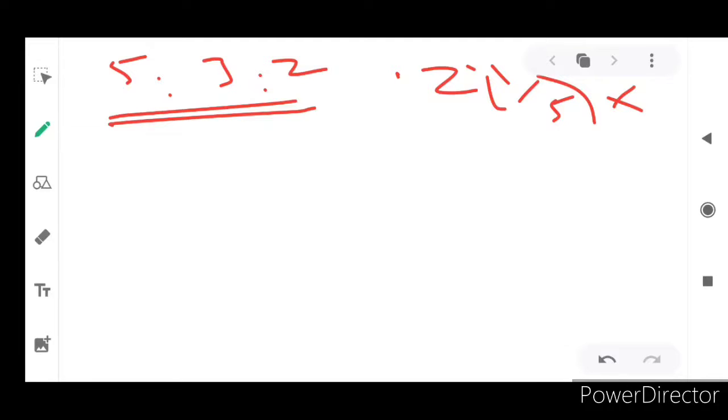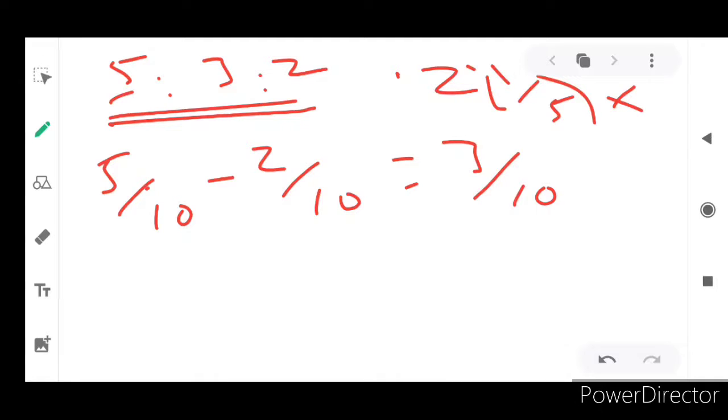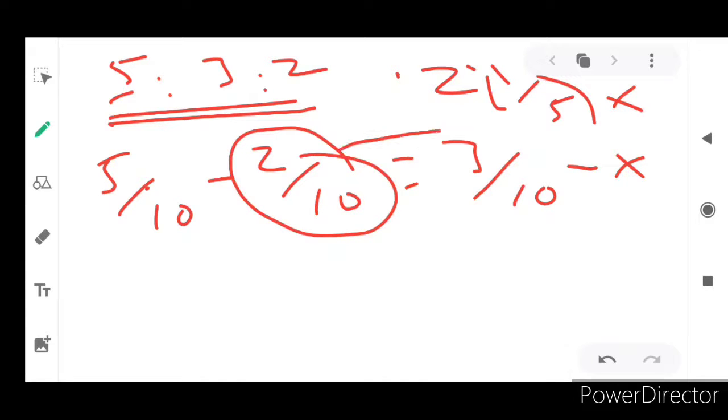And profits are taken by Z from X. So in this situation, X's share of profit is 5/10. Here he needed 1/5, which means 2/10, isn't it? And the balance will be 3/10. So 5/10 minus 2/10 is equal to 3/10, the new profit sharing ratio for X. I hope you understand, because 2/10 is taken over by Z. 1/5 means if you multiply it by 2, how much will come? 2/10. So 2/10 is taken over from X by Z.